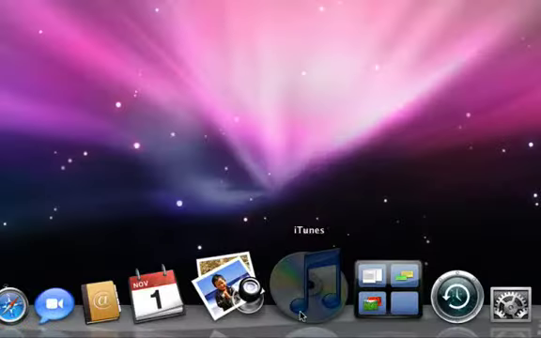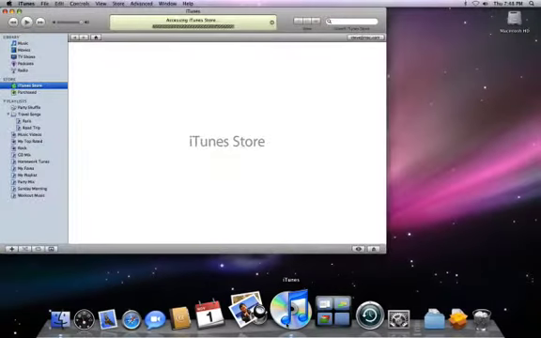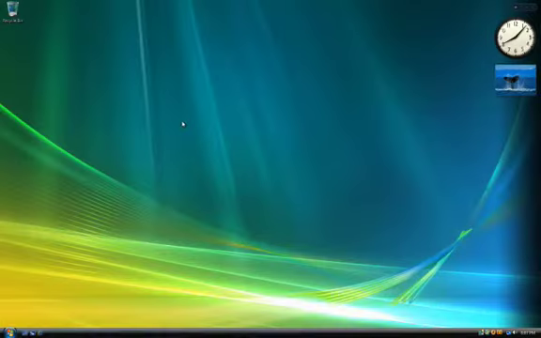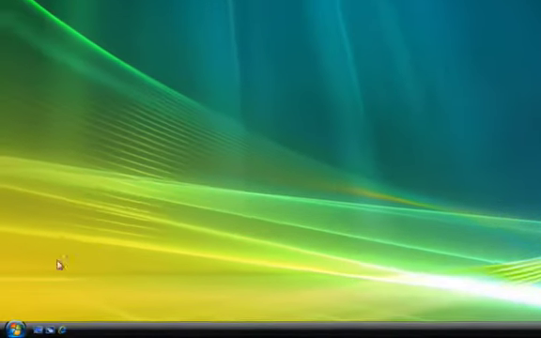Downloading iTunes is free, and it just takes a few minutes. If you have a Mac, iTunes is already on your computer. If you have a PC, all you need to download iTunes is a high-speed internet connection.